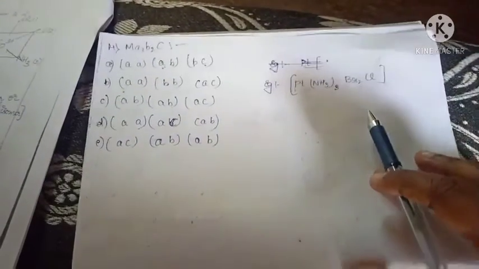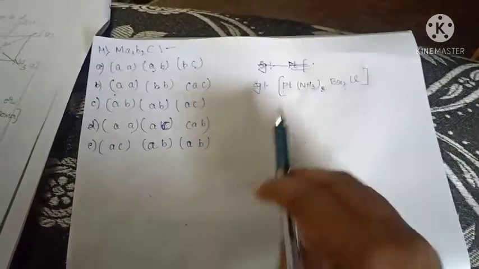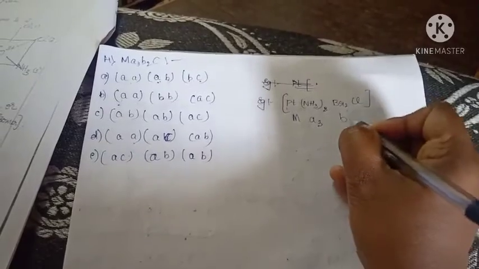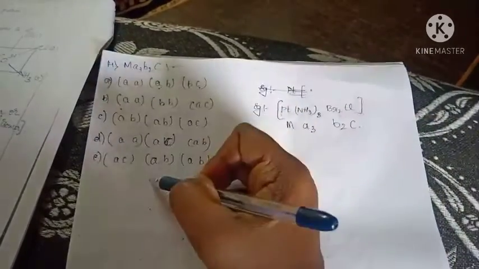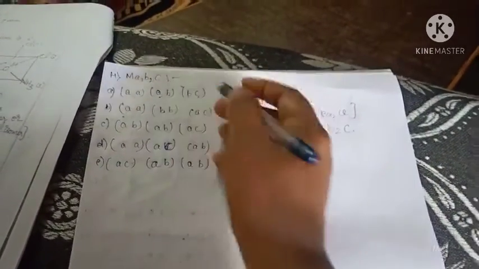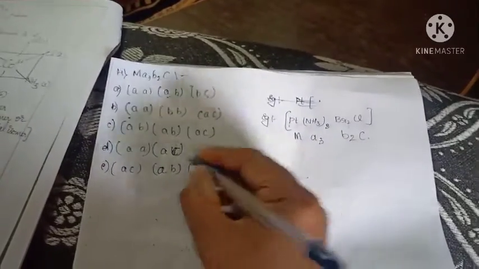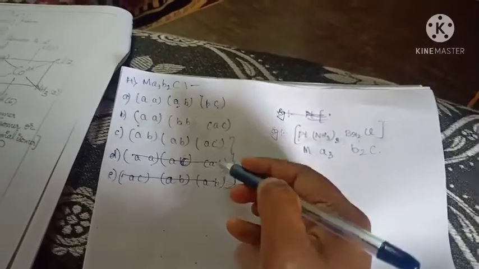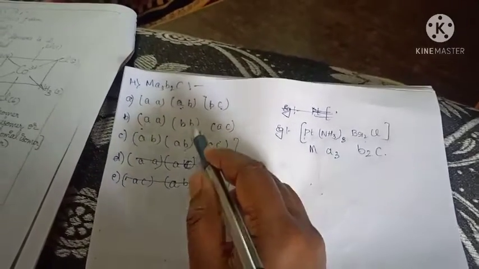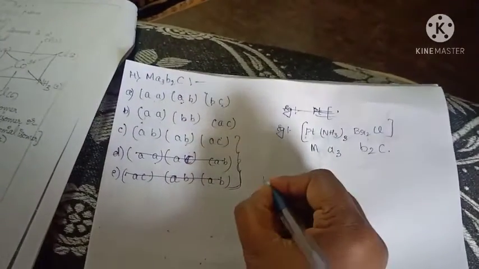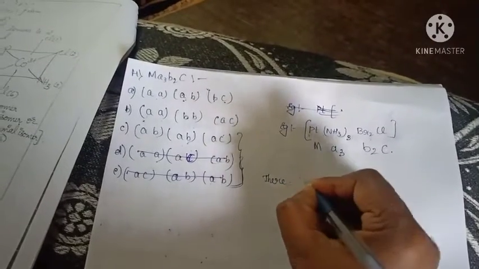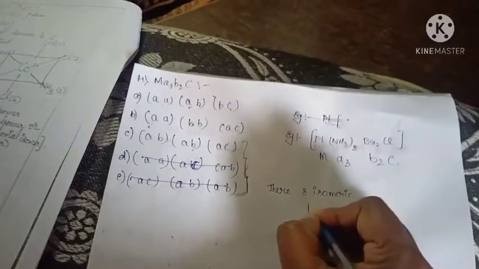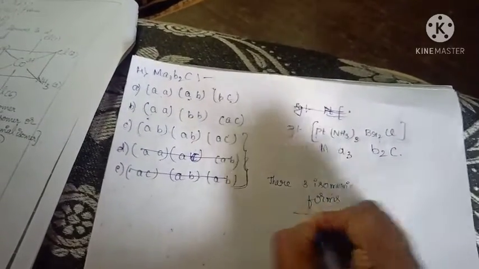Next, the fourth one is MA3B2C. This is the example. Here the possible isomers are 5. In that, three of the isomers are the same, so we have to consider only one. So the possible isomers are three isomeric forms. It exhibits three isomeric forms.